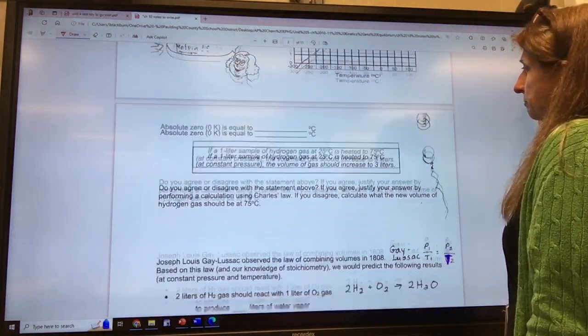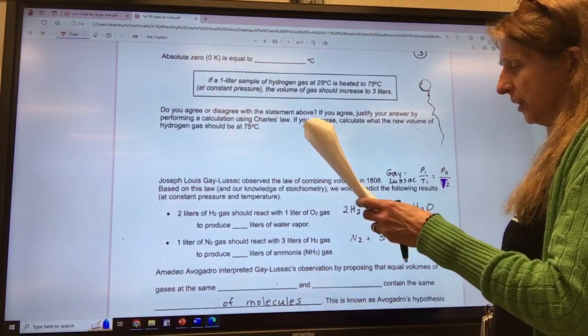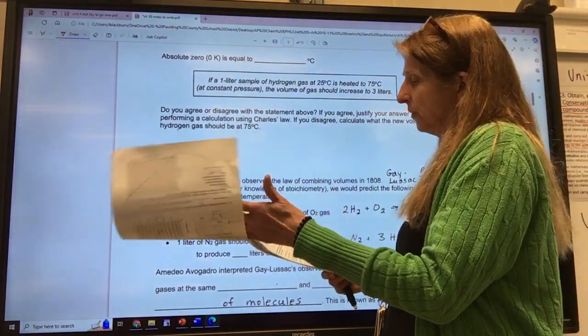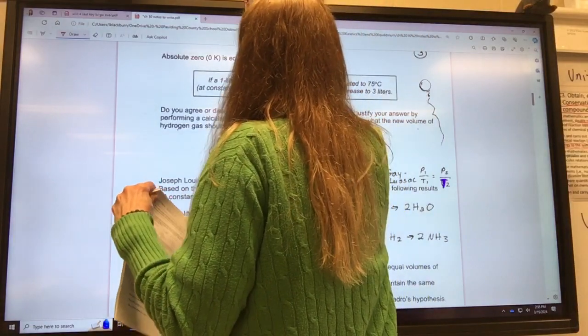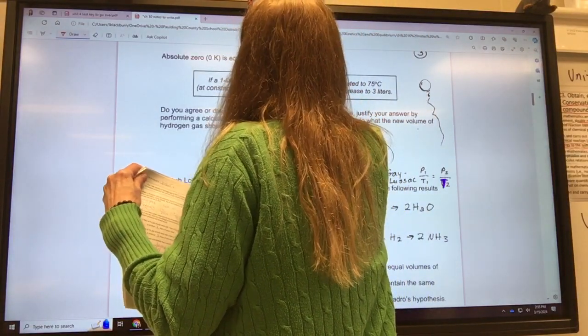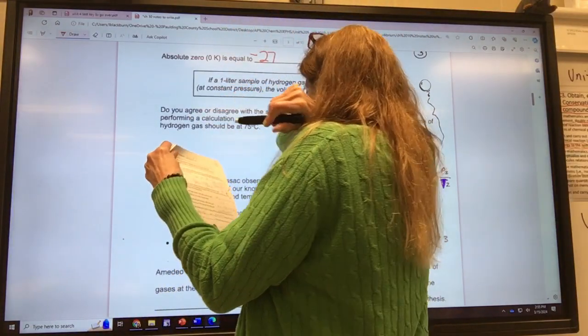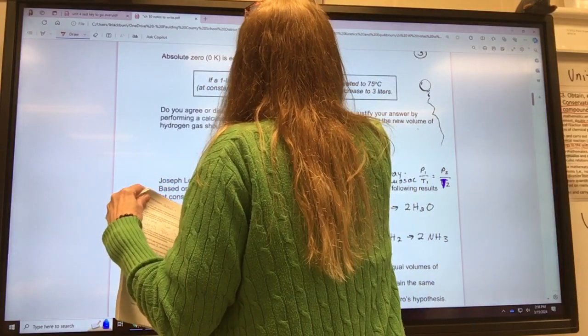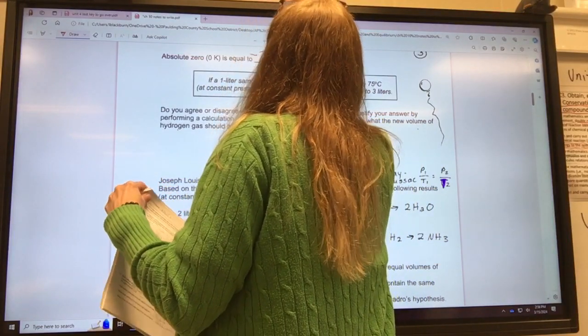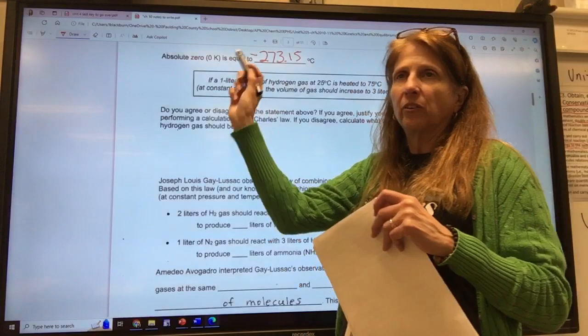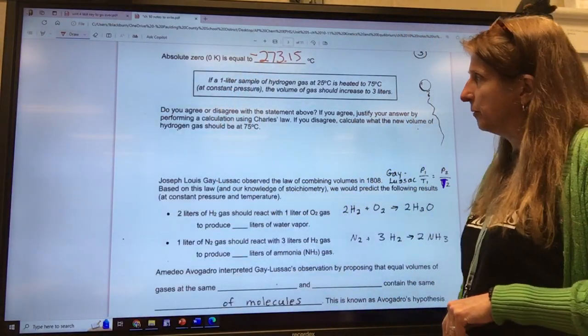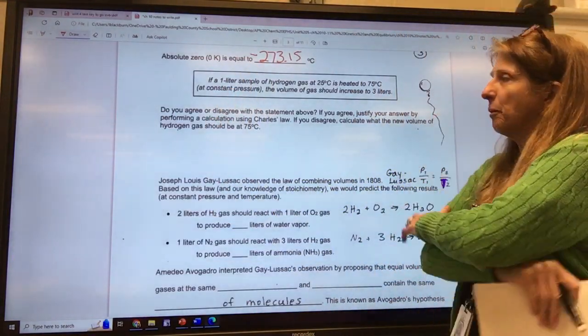That's Kelvin. Okay, so absolute 0, 0 degrees Kelvin, is equal to negative, I left off my negative, 273.15. Sometimes chemistry books let you get away with 273 without the 0.15. Okay, so here's a little problem.